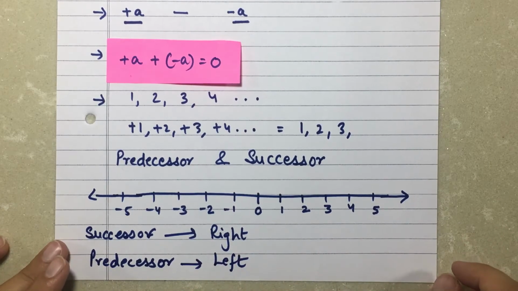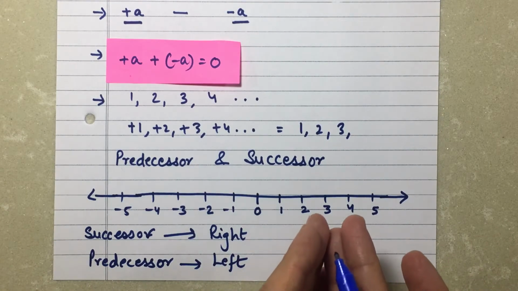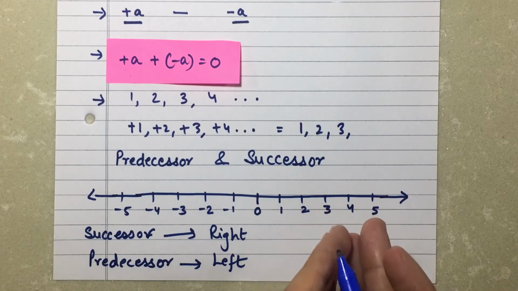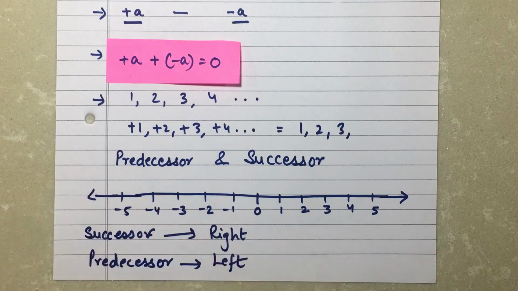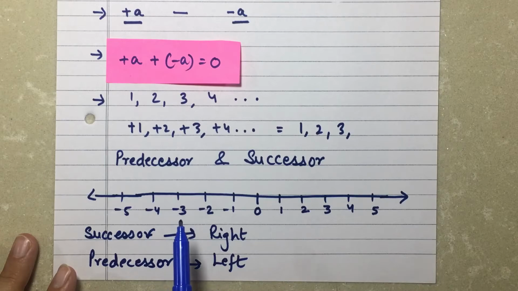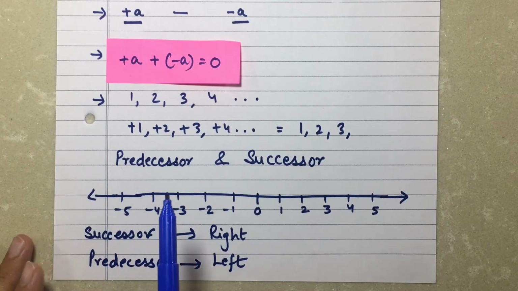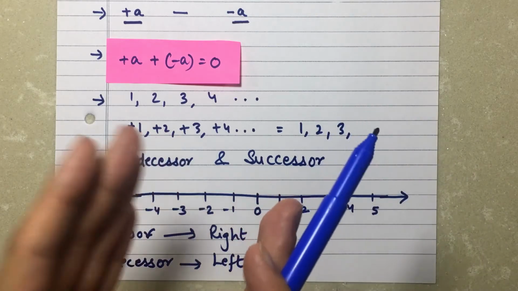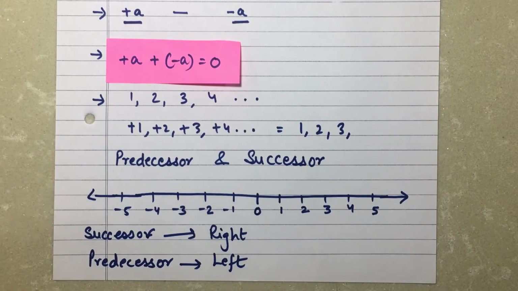So it's very simple for positive numbers. Like if I want to say a successor for 3 is going to be 4 and predecessor is going to be 2. But when we think of negative numbers, we tend to get confused. But you don't need to get confused. It's clear that if you're looking for a successor, you just need to move on the right side. That is, if you're looking for a successor of -3, it's going to be -2. And if you're looking for a predecessor, you're just going to go on the left side, that is -4.